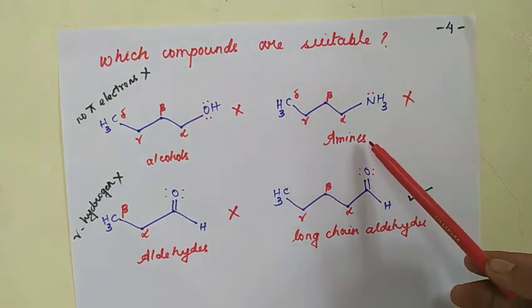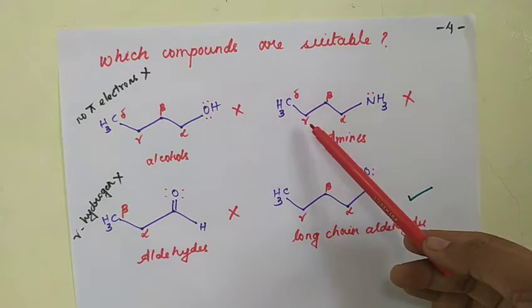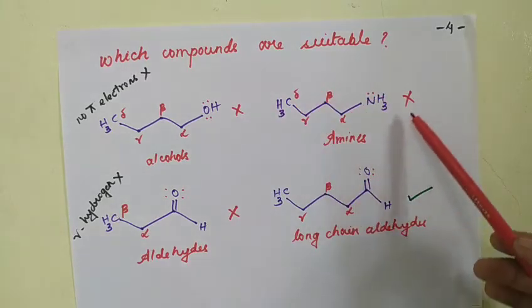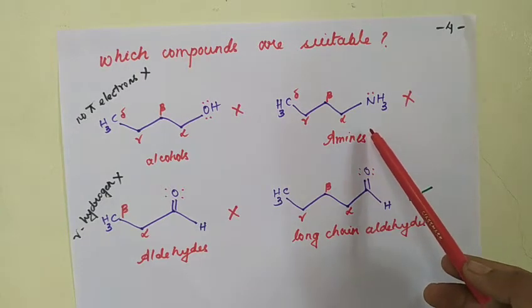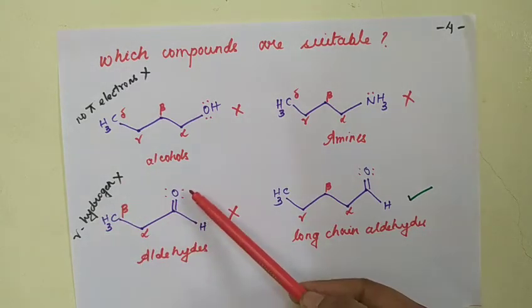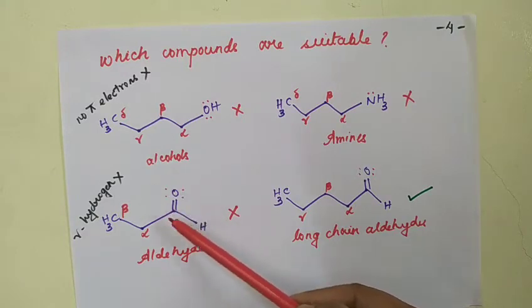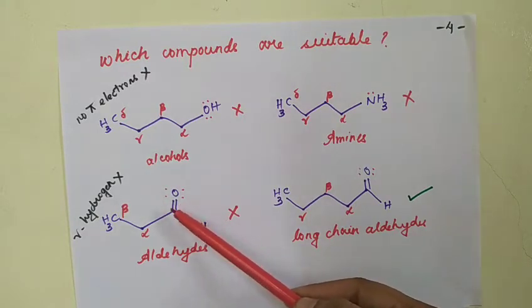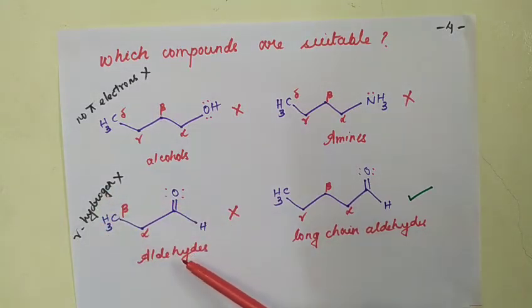Now, come to the second example, amines. Amines also possess the n electrons and gamma hydrogen. The pi electrons are absent in the amines, so amines will not undergo McLafferty rearrangement. And the third example is aldehydes. The aldehydes here possess n electrons. The pi electrons are also there. The CO functional group is providing the pi electrons, but the gamma hydrogen is absent in the aldehydes. So this will not undergo McLafferty rearrangement.